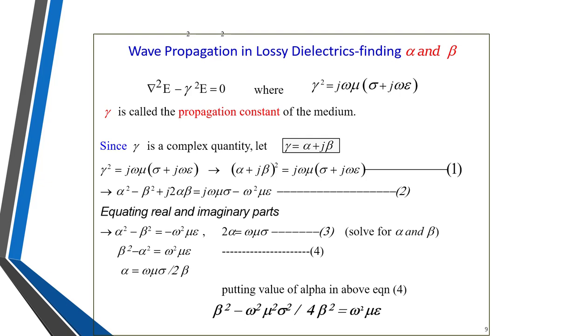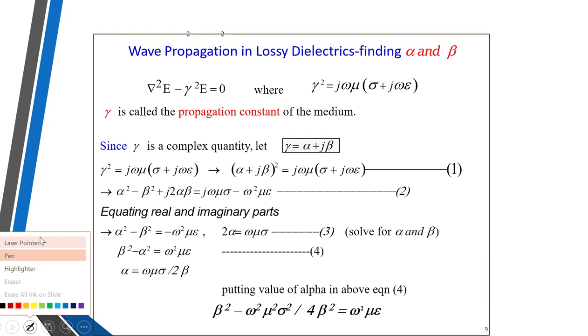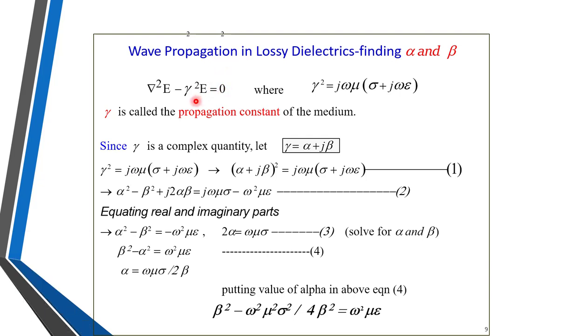So we have derived this common equation, del square E minus gamma square E is equal to 0, or we can write del square E is equal to gamma square E bar, where gamma square is j omega mu in bracket sigma plus j omega epsilon. This gamma is the propagation constant. Now it is a complex quantity, we already know, so it is expressed as gamma is equal to alpha plus j beta.